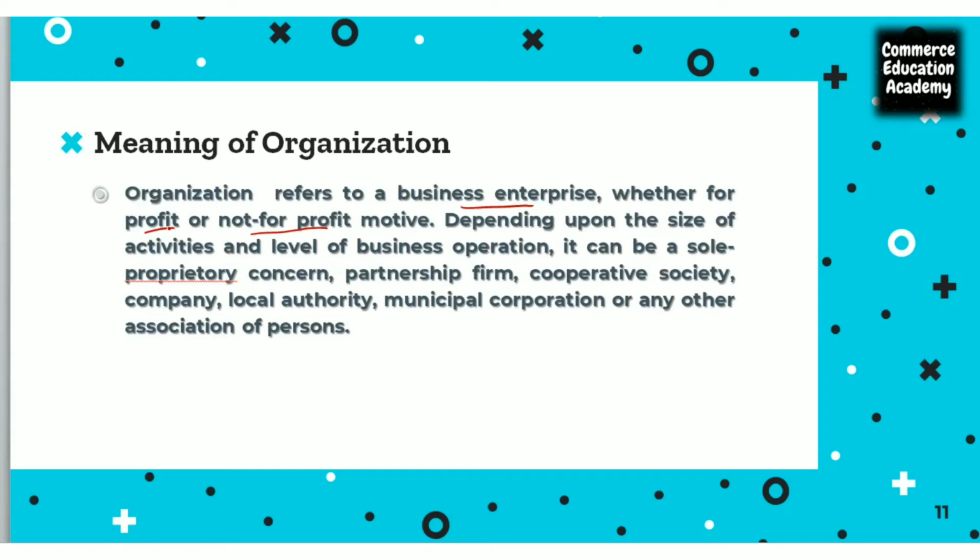Now, depending upon the size of the organization, or the activities or the levels of business operations, we can say there are different types of organization. It can be a sole proprietor. Sole proprietor is all about a single owner. Then a partnership firm. A partnership firm is all about two or more persons joining together and forming a business. And like this, we have a cooperative society, private company, public company. We can say local authorities, municipal corporation, and various associations. So these are the various types of organizations. This is all about the meaning of organizations.